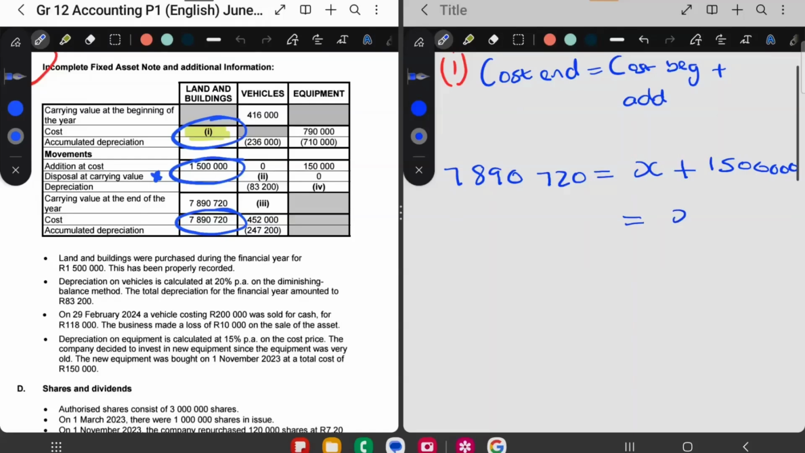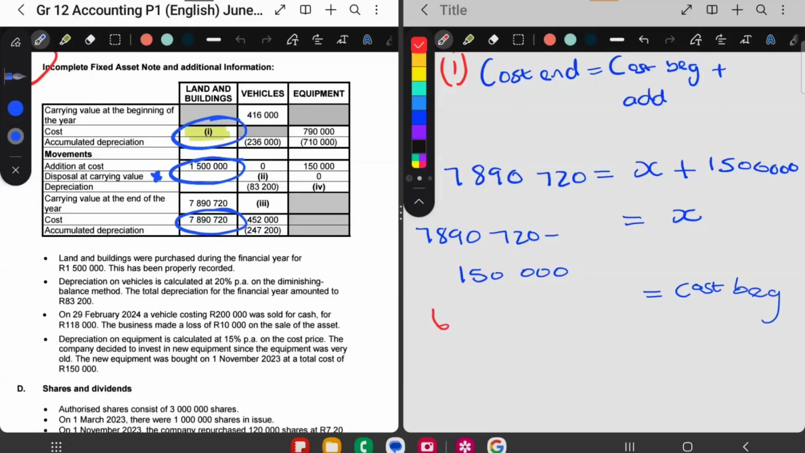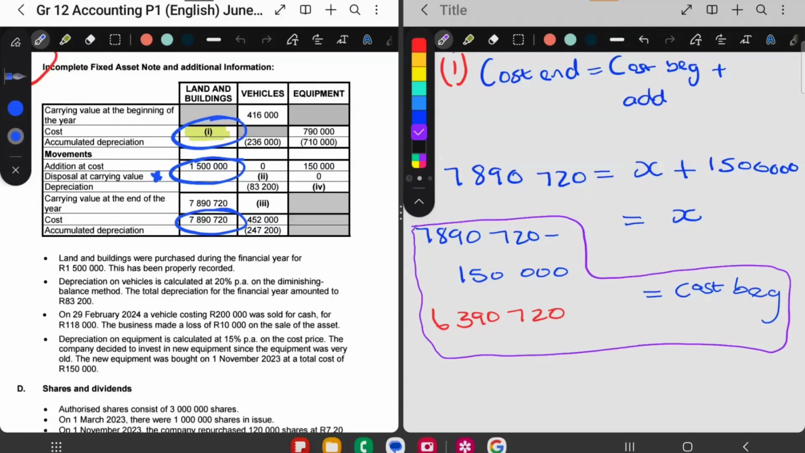So to get cost at the beginning, which is X, I'm going to say cost at the end minus additions. So that will give me cost at the beginning. And then my cost at the beginning is then 6,390,720. And that's the cost at the beginning. And the only part I'm going to write down now in my answer book is this part over here. So I'm going to write this part. I'm going to rewrite this inside my answer book.